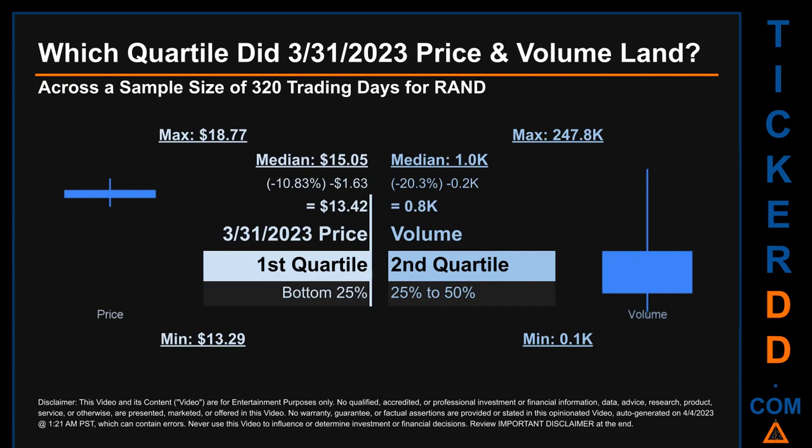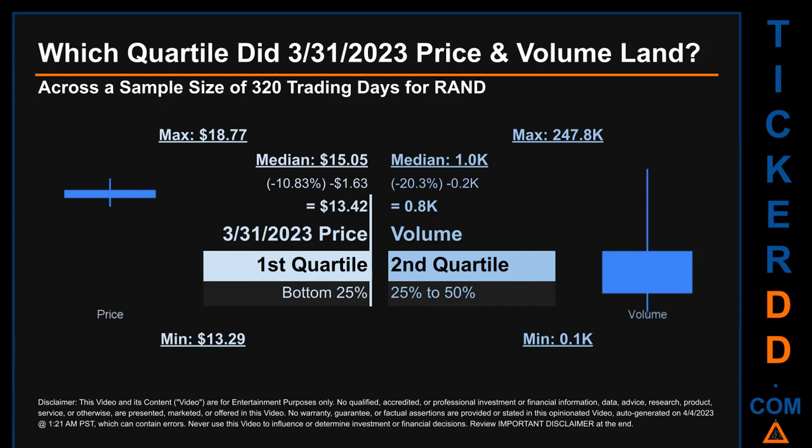Which quartile did March 31, 2023 price and volume land? Across a sample size of 320 trading days, the maximum end-of-day price for RAND was $18.77 while the minimum was $13.29. Within that price range, March 31, 2023 price, of $13.42, landed within the first quartile, meaning it was within the bottom 25% of all sampled end-of-day prices.